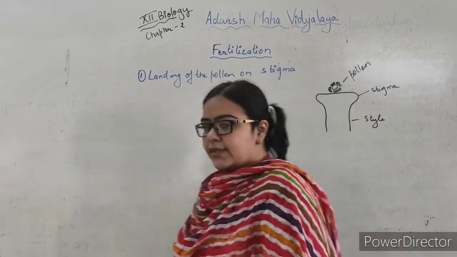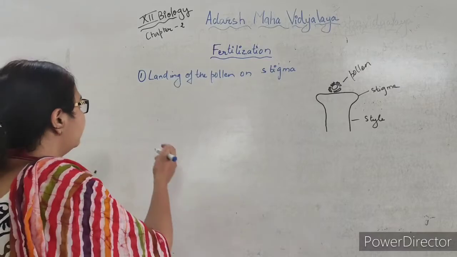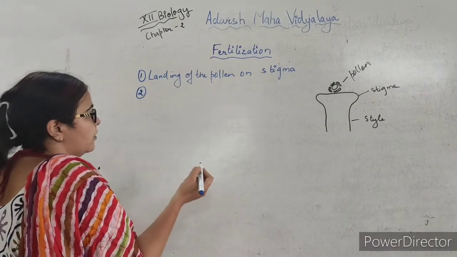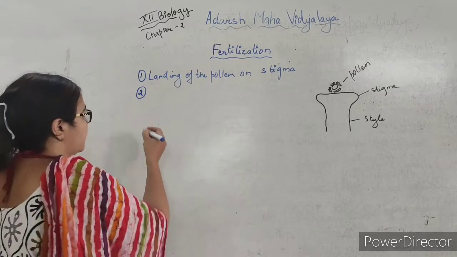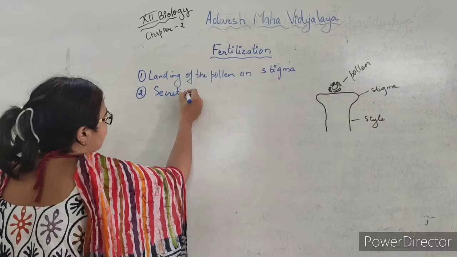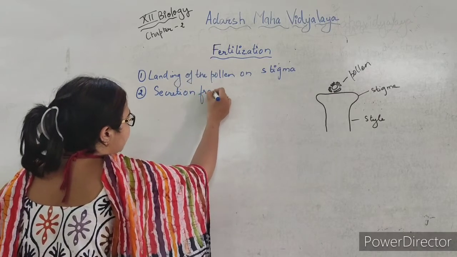So the second step which will occur in these events for fertilization of flowering plants is that there will be secretion from stigma.